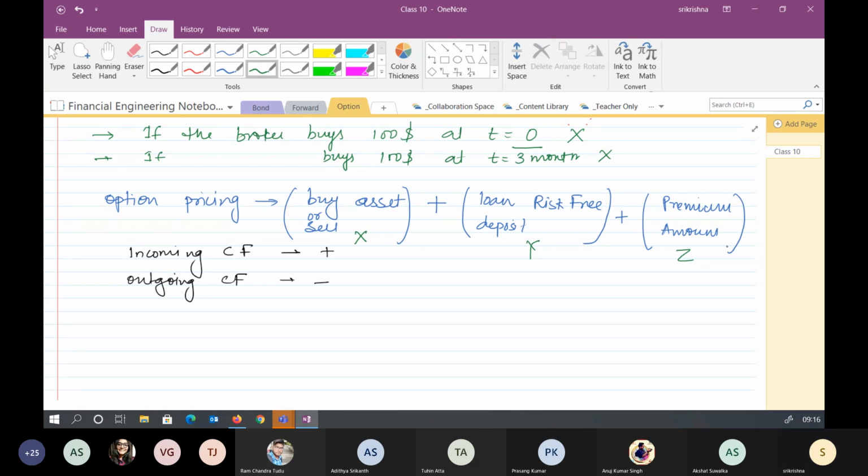Yes, sir. So at t equal to 0, what would be the cash flow? At t equal to 0, the cash flow would be minus 65X, because we have bought X dollars, so we paid 65 times X rupees, so it will be negative.